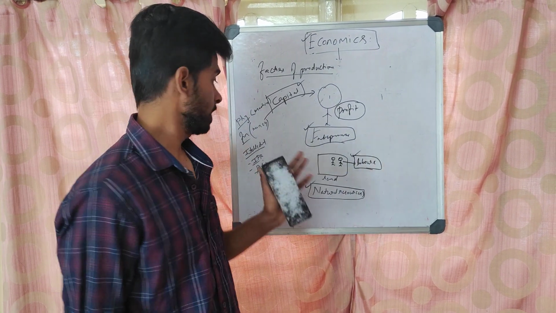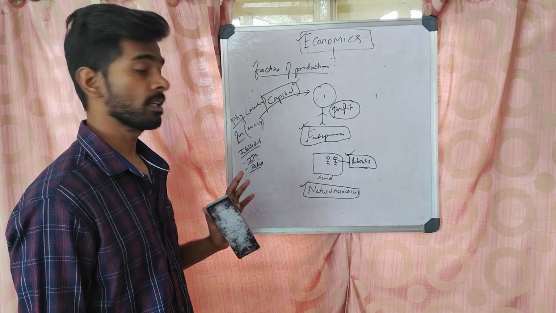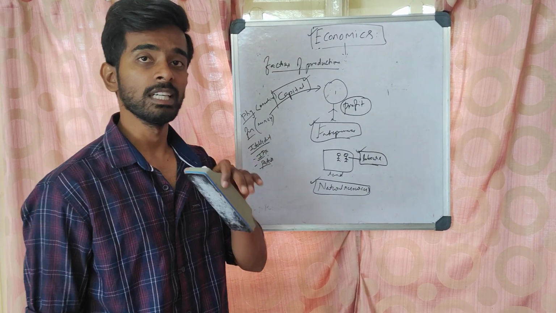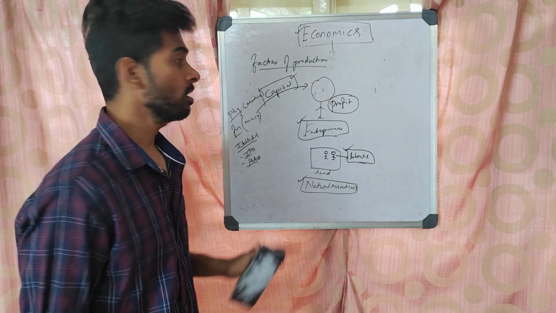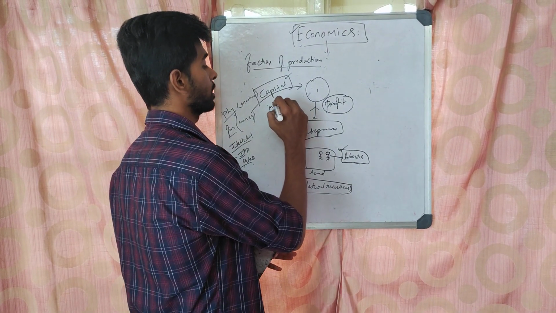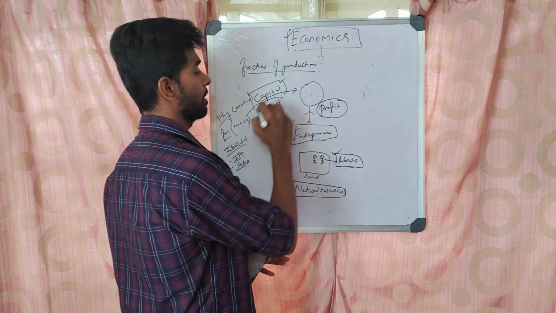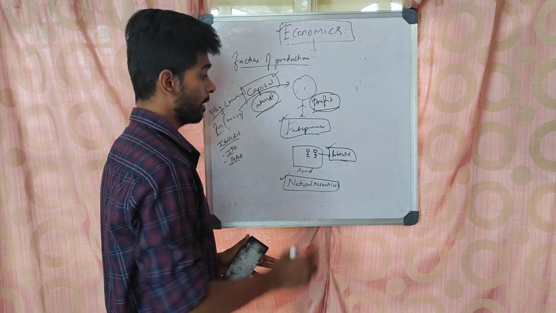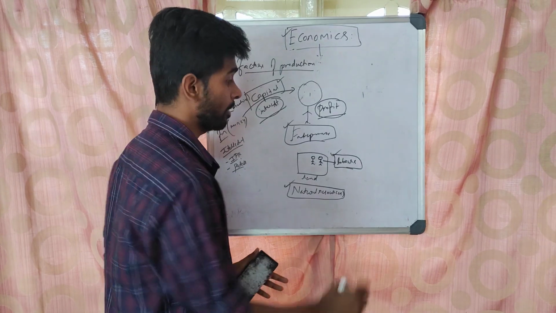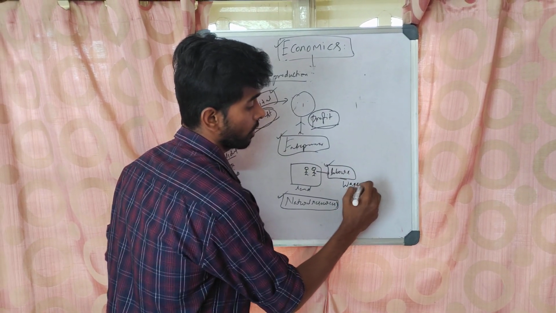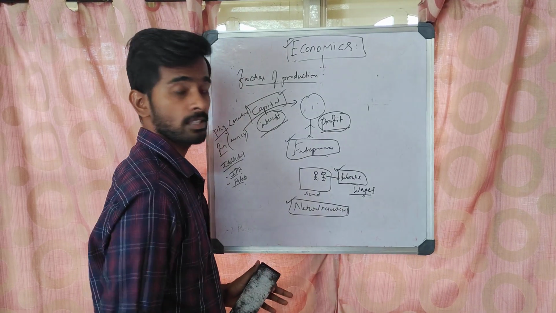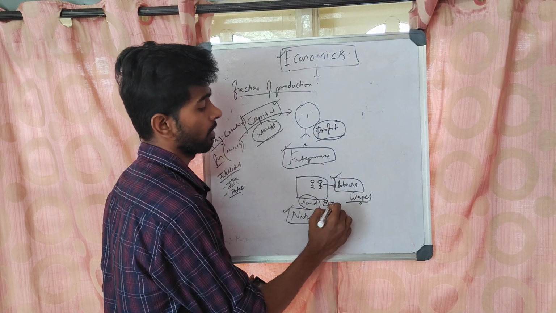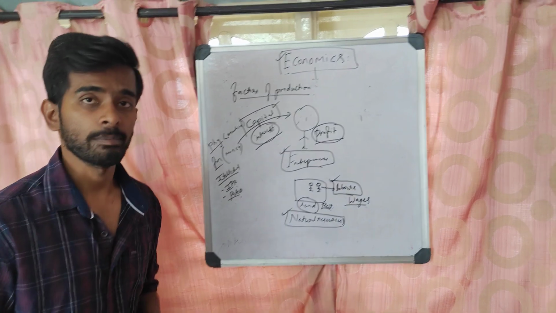Capital, if you take, for example, financial capital only, whether you invest your own money or not, basically there is an interest inherited with it. So if you take a loan, then for capital, interest is paid back. Entrepreneur, profit is paid back. Laborers will take back their wages, and for natural resources, for example land, rent is given. So this is how production happens in an economy.